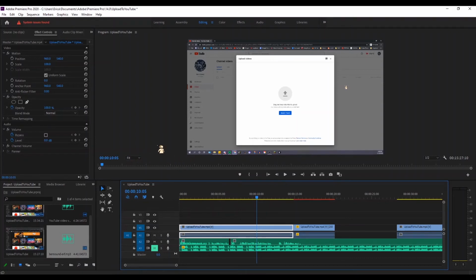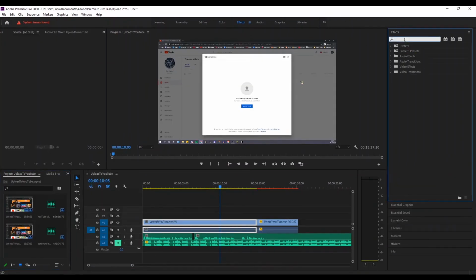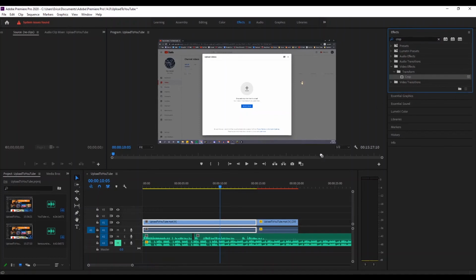If there is a part of a video clip that you would like to crop, click on the Effects section along the top and look up Crop. Drag the effect and drop it on that video clip.